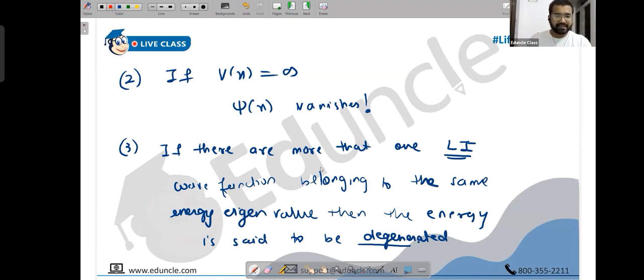So what is the meaning of this mathematically, physically, whatever? When you apply an operator, suppose A, on a wave function, then you get some eigenvalue. Suppose you are getting an eigenvalue, let's say, for psi1.